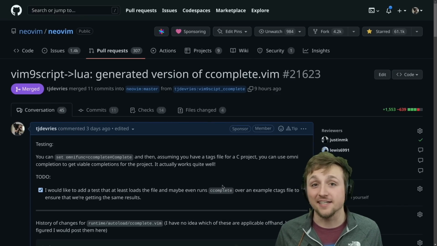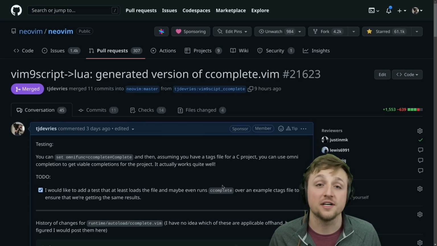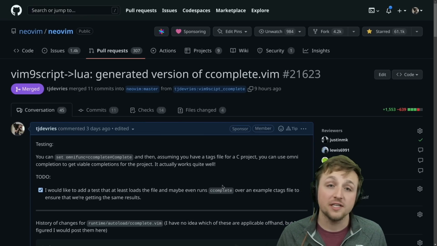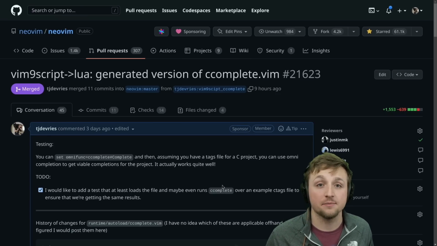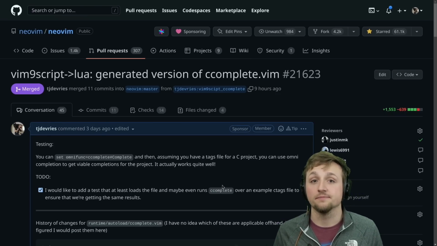I'm super excited that this PR was merged and accepted, and you'll probably see a few more in the upcoming weeks where we slowly port some of these over and then develop a system that we can use to manage these throughout NeoVim core. So how did we do it?